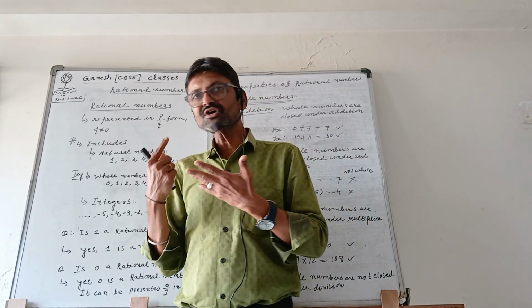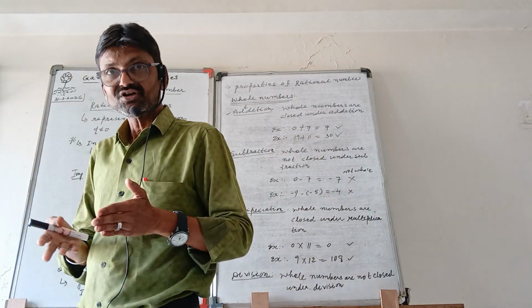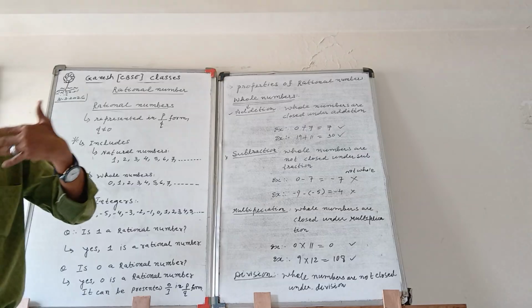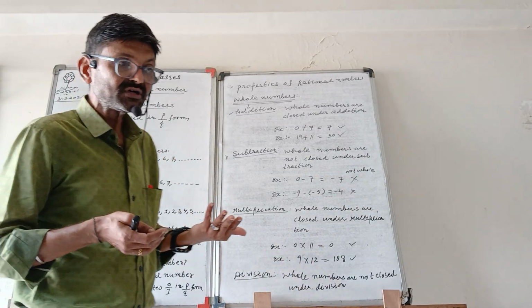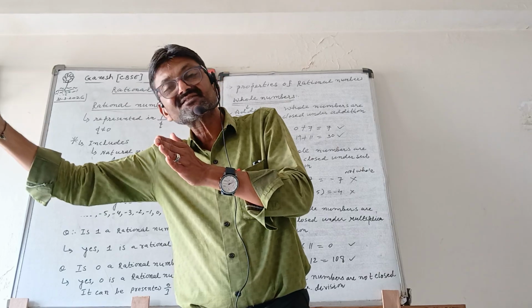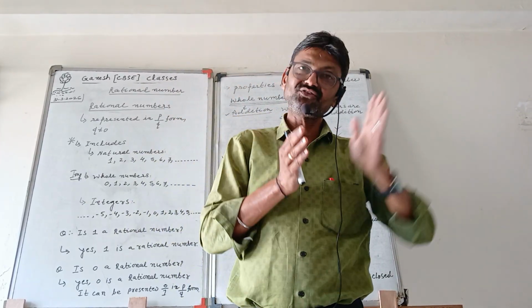Now we'll talk about how the rational number also includes the integers. Integers include plus numbers, they also include minus numbers, and they include 0 also. So 0, minus 1, minus 2, minus 3, likewise; 0, plus 1, plus 2, plus 3, likewise.